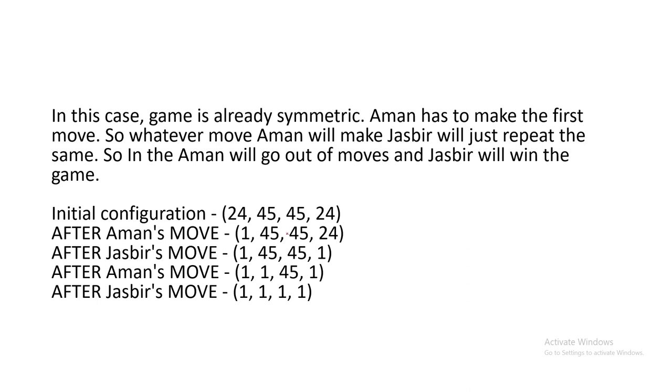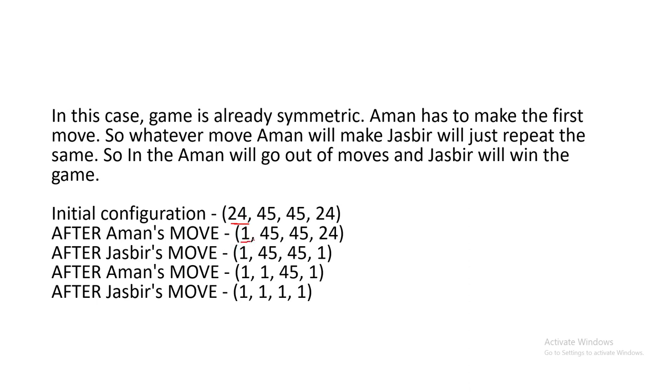If you haven't understood it yet, we can do it like this. The initial numbers on the table are 24, 45, 45 and 24. Aman always plays first, so he will replace 24 by a divisor, and we directly take the divisor 1.